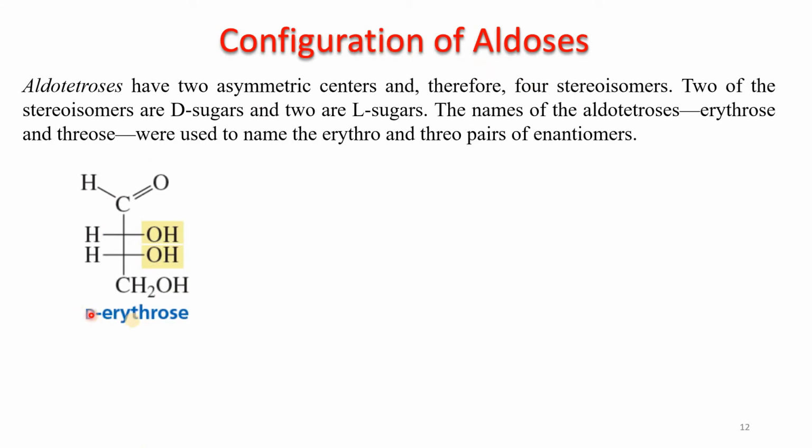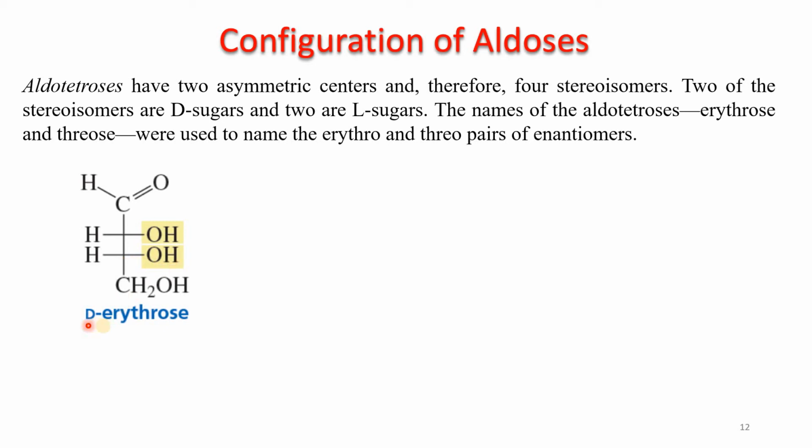This is known as erythrose because it has 1, 2, 3, 4 carbon atoms and 2 stereocenters, 1 and 2. Erythrose, why erythrose? Why D? Because the bottommost asymmetric center has the OH group on the right hand side.